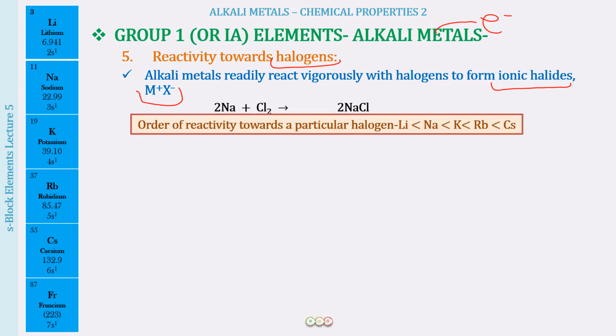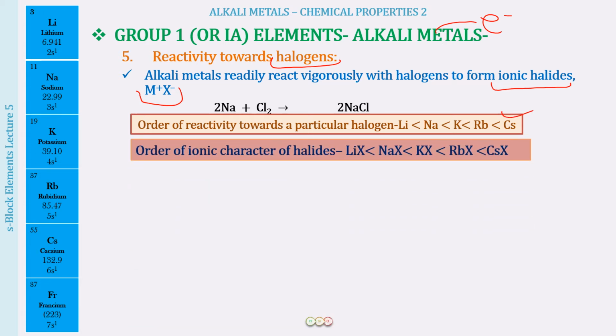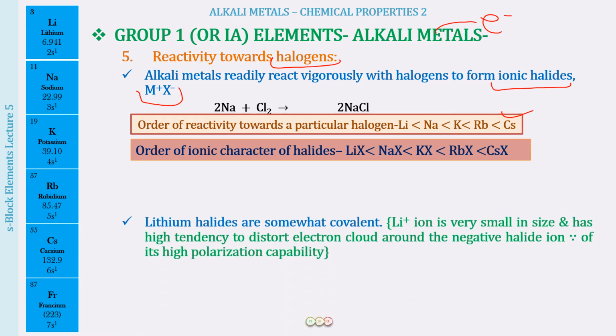What is going to be the order of the reactivity for the particular halogen? Again, down the group, the atomic size is increasing and the ionization enthalpy is decreasing. Therefore, the electron can be lost easily by the alkali metal. Hence, cesium is going to be most reactive. What is going to be the order of the alkali metal halides? Again, it is going to be increasing down the group because the cesium ion can be formed most easily.